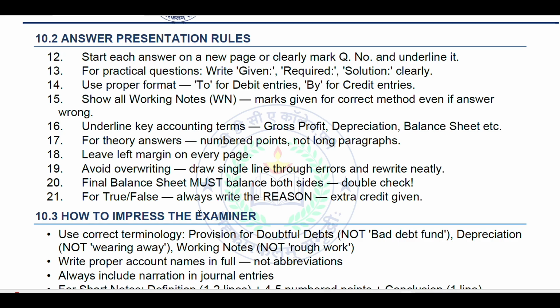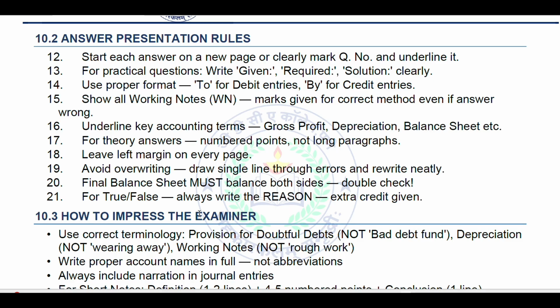Answer presentation rules. How can you present your answer? Start each answer on a new page or clearly mark the question number and underline it. Then for practical questions, write given or required or solution clearly. For the final account question, BRS and machinery account, use proper format for debit entries and credit entries. So these are the formats you should use.